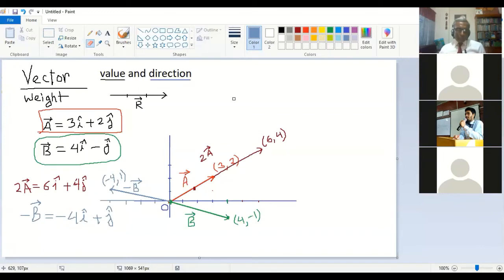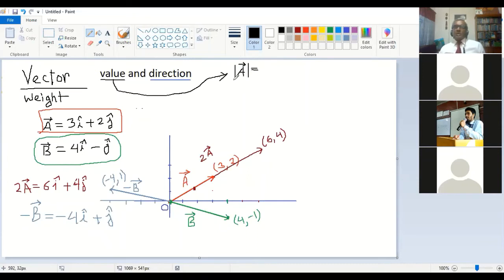So let us continue. Now, I will find out the length. We know there is a value and direction for every vector. The value is also called the magnitude, and the direction is actually the angle. So we will find the value. What is the value of A? If we want to find the value of A, we write the A vector and the value is shown with vertical lines like this. That is the magnitude of A.